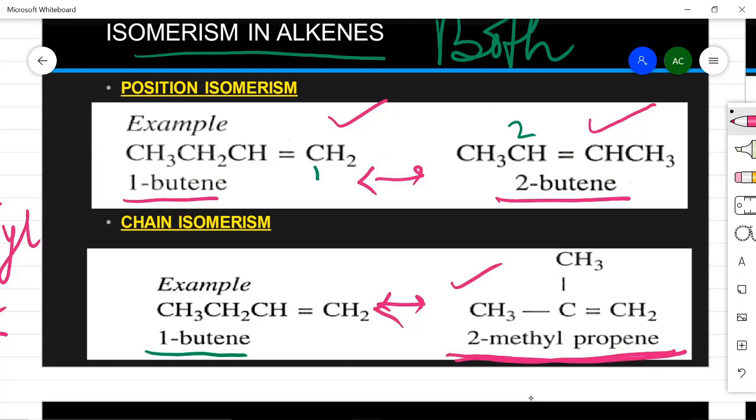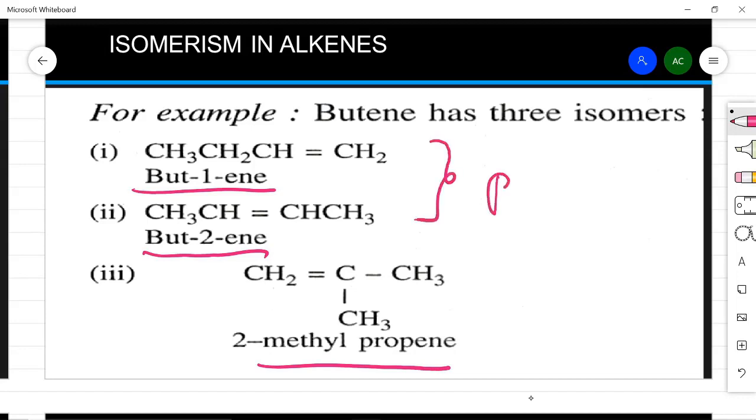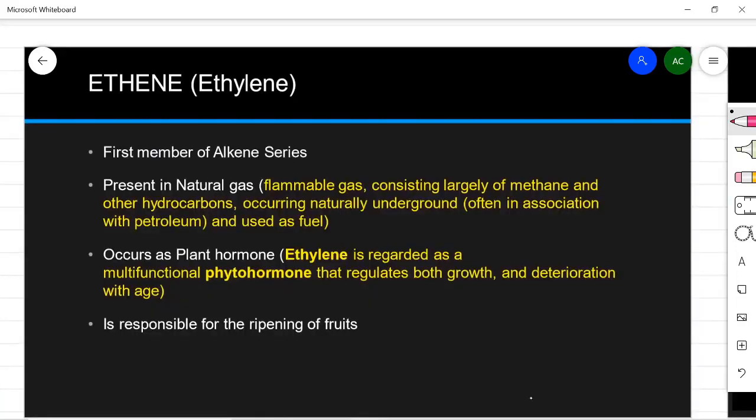So butene has 3 isomers: but-1-ene, but-2-ene and 2-methyl propene. These two are position isomers, and between any of these and the last one, it will be chain isomers.